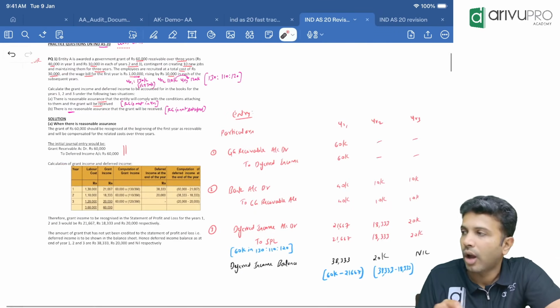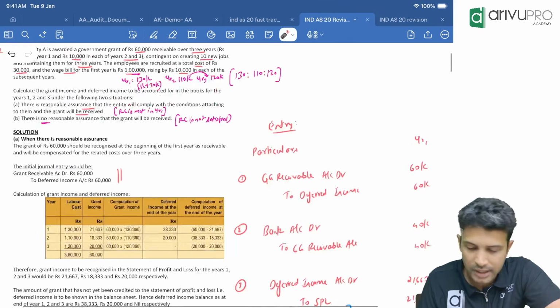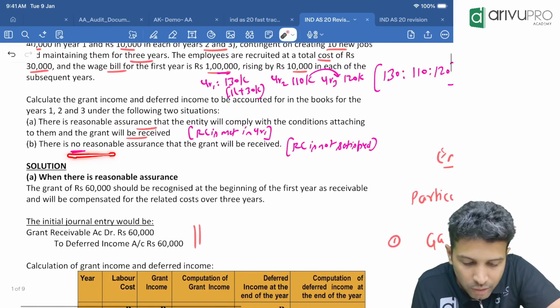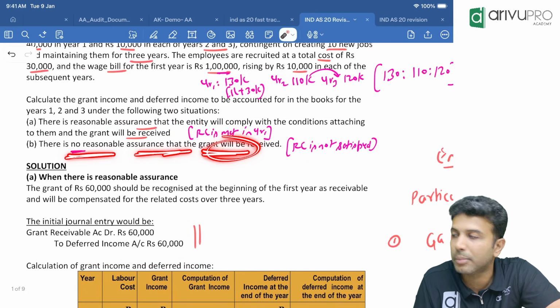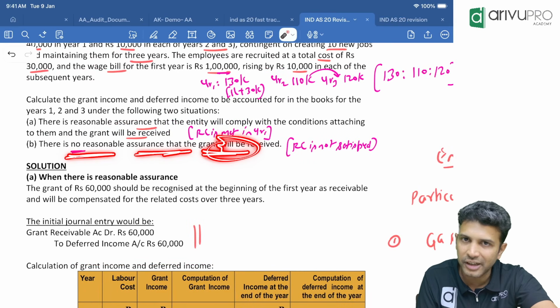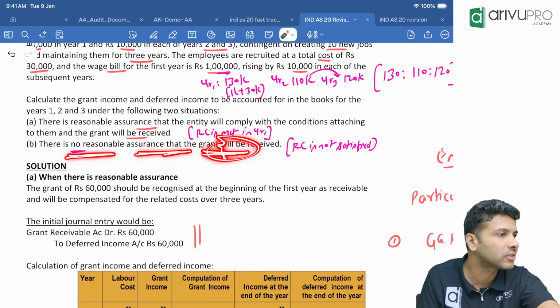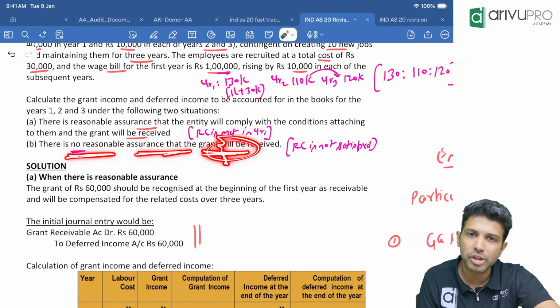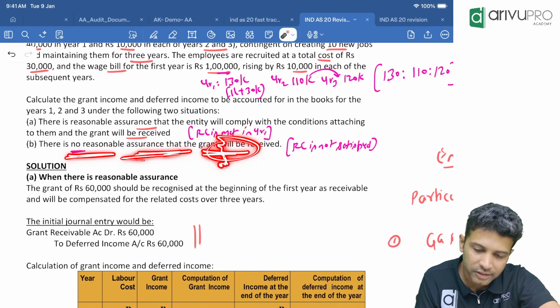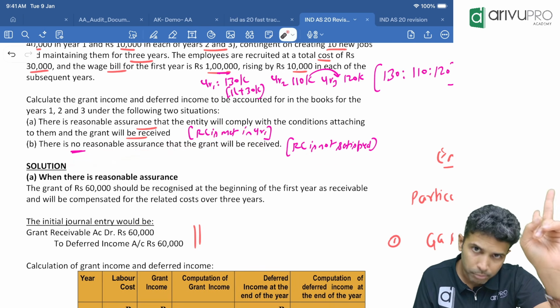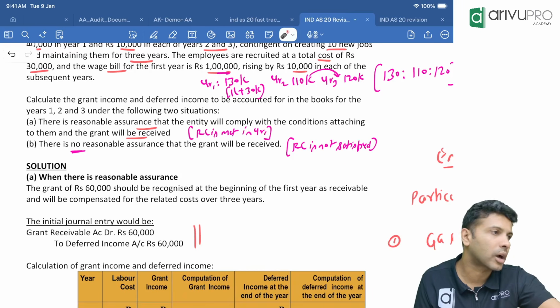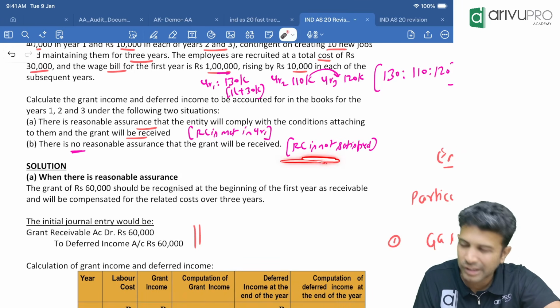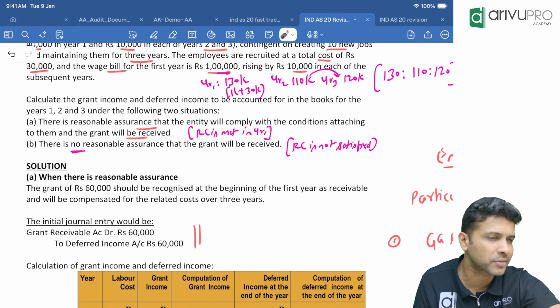Fair enough. Okay, now the second one, they are saying when there is no reasonable assurance that the grant will be received. One of the recognition criteria for you to account for a grant is that there should be a reasonable assurance that you will receive the grant. Here it is satisfied or not satisfied? If both are satisfied, then only you can do the accounting. Here it is not satisfied. So in the second case, RC is not satisfied.